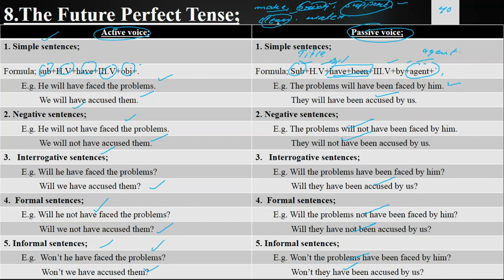Room has been cleaned by her. Room has not been cleaned by her. Has room been cleaned by her? Has room not been cleaned by her? Hasn't room been cleaned by her? Room had been cleaned by her. Room had not been cleaned by her. Had room been cleaned by her? Had room not been cleaned by her? Hadn't room been cleaned by her?